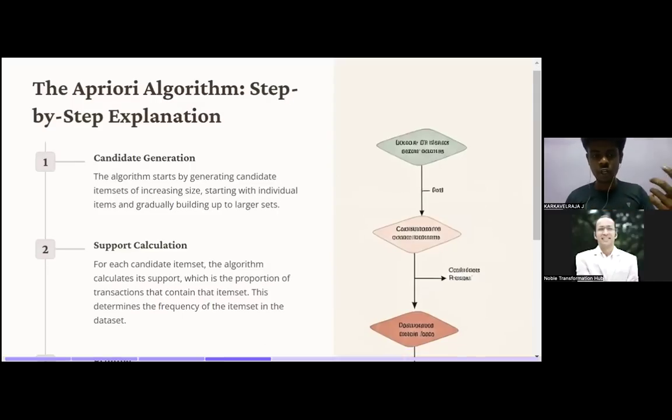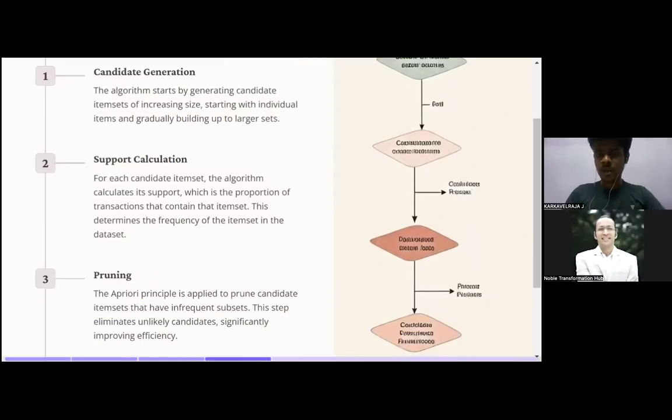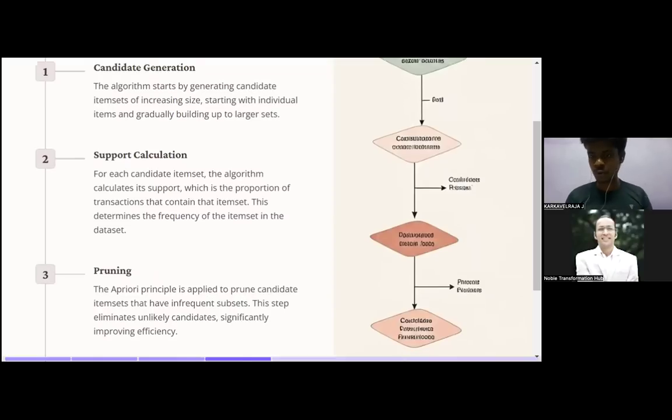Then we need to go for a support calculation. For all the permutation combinations, what is the support of it? For example, milk, butter, jam. For all the combinations, what is the support of each and every one? Then we need to prune it. For example, chips will be very less frequent. We need to remove it based on its support value. That is called pruning, deletion.